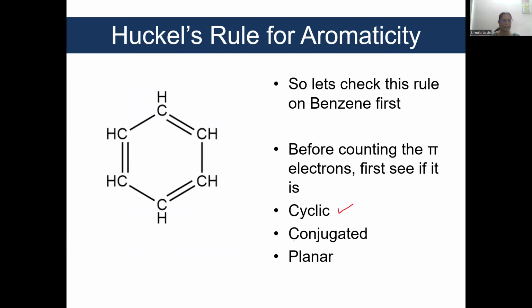Yes. Is benzene planar? Yes, we saw in the structure of benzene lecture that the molecule is planar. Third, is it conjugated? Every carbon is sp2 hybridized and alternate carbons are attached by double bonds. So alternate double bonds are present, it is conjugated, and it fulfills the structural features.